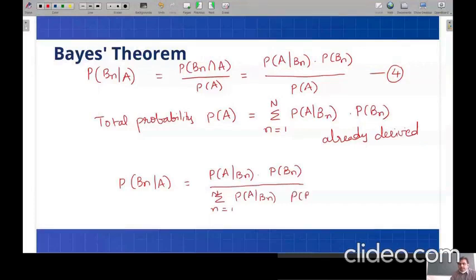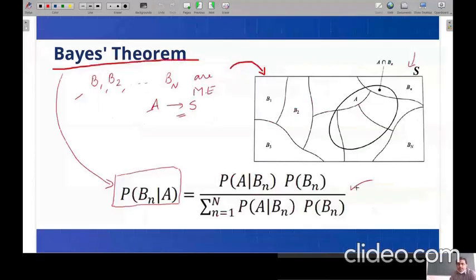This is what I have given in the previous two slides, so this is the final expression in the general case. This is what I'm trying to prove for the most general case of a sample space where we have n mutually exclusive events, and one embedded event A in this sample space, overlapping different B's.